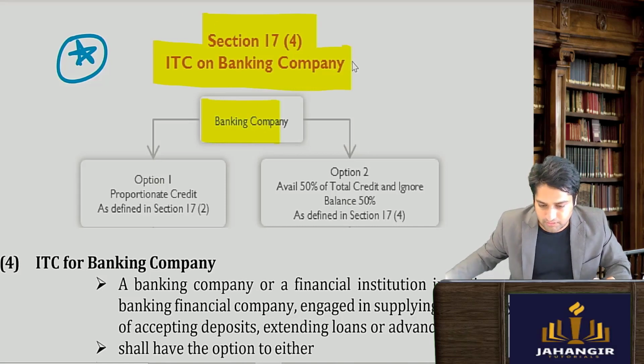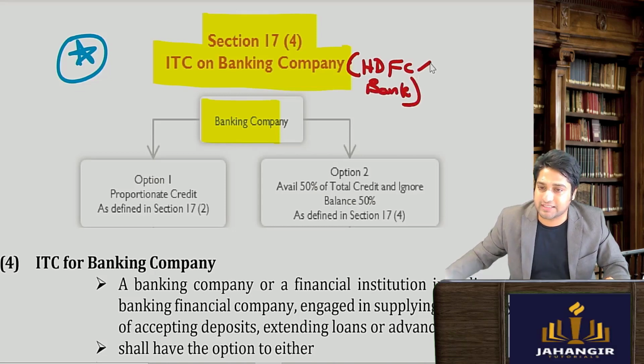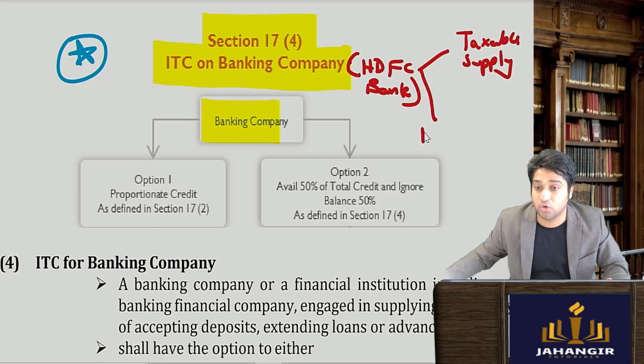So banking companies, let's say HDFC Bank makes taxable supplies also. Okay, they are engaged, all banks are engaged in taxable supplies as well as non-taxable supplies or exempt supplies, non-taxable